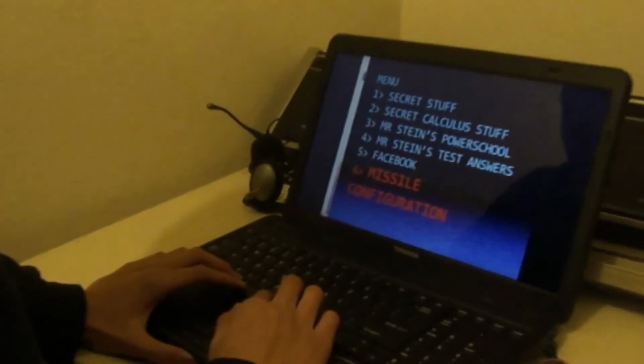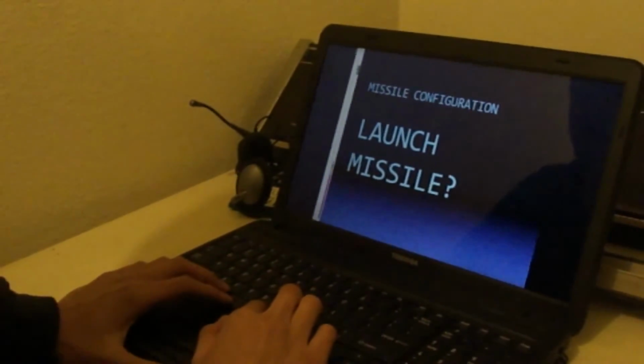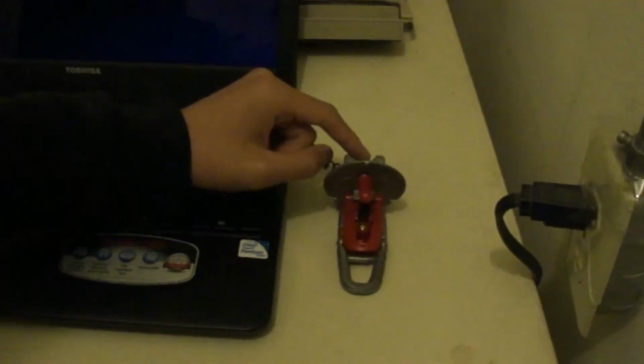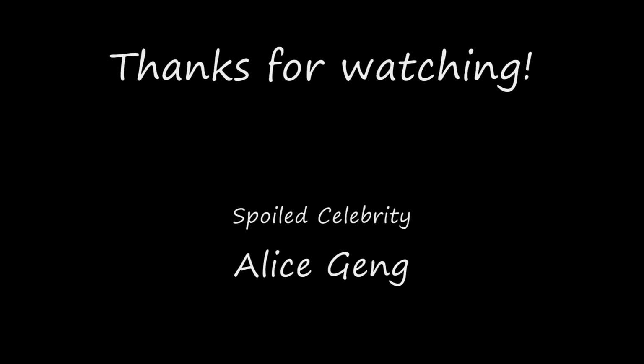Okay, missile configuration. Launch missile, yes. In 3, 2, 1. I can't believe we survived that. Daddy's still gonna fire you. Now I'm feeling so fly like a G6.